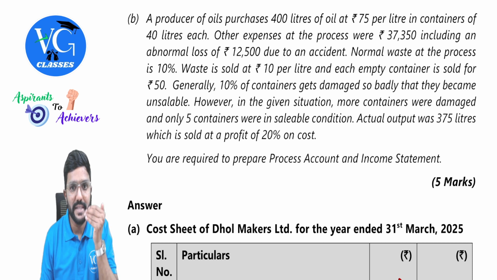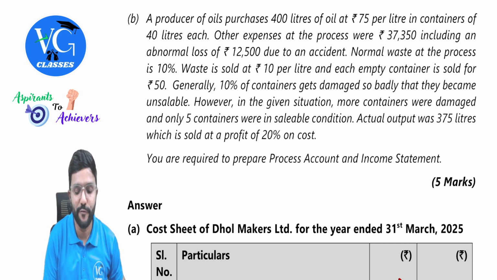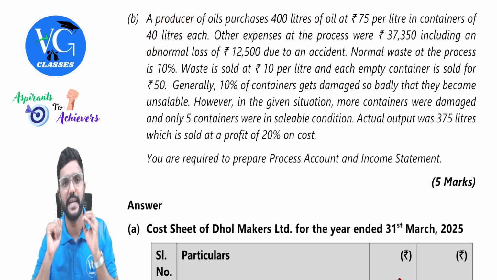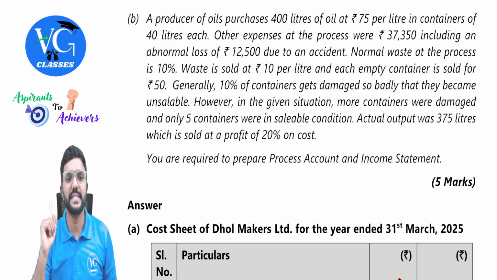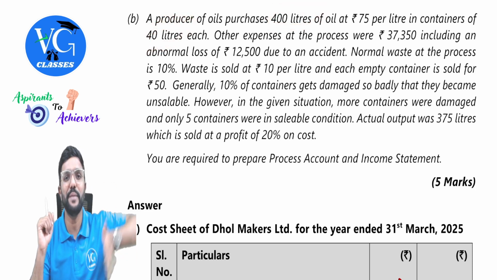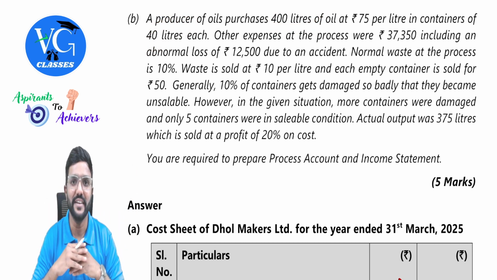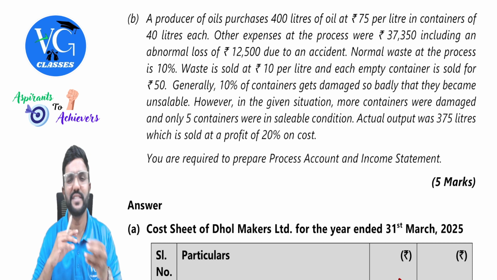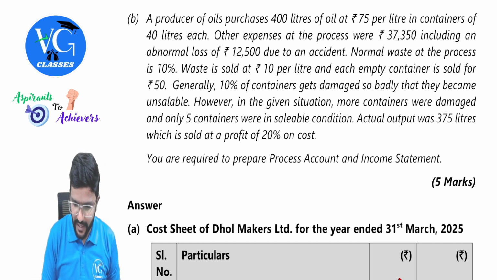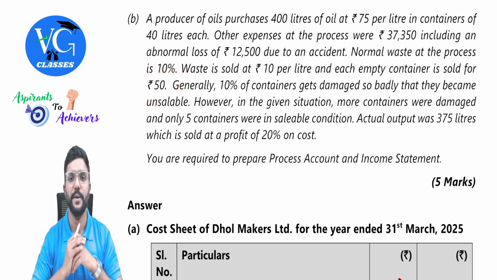Guys, we are purchasing the oil in containers. Totally how many containers are there? 400 divided by 40, that is 10 containers, and each container we can sell. This is not my main product. My main product is oil, but when I'm purchasing oil, we are also getting a container, and that container is not waste. I can sell it as scrap, and we get 50 rupees for each container.